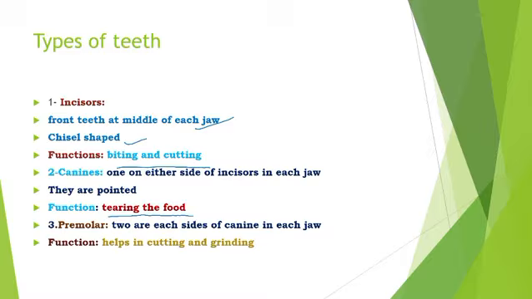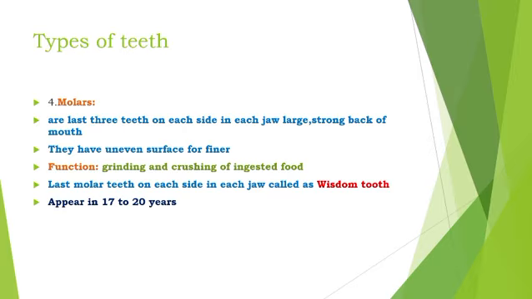And premolars. There are two premolars on each side of the canine in each jaw, and they help in cutting and grinding the food. Its main function is to cut and grind the food. Got it? Then come to the molars. At last, we have three teeth on each side of each jaw, which are large and strong, at the back of the mouth.